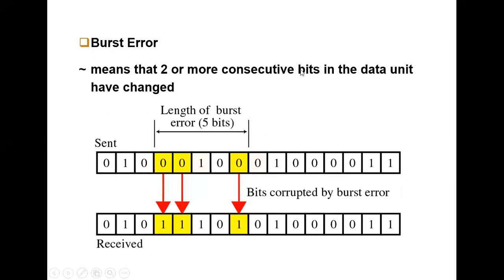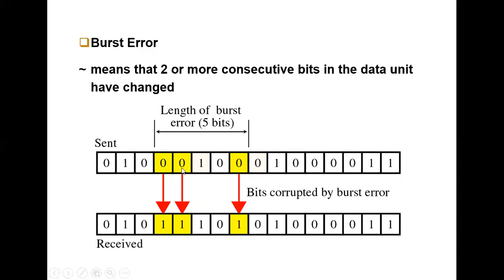Okay. Now we will see what a burst error is. In a burst error, two or more bits have been changed. So I have 16-bit information. The 16-bit information is going to be sent, and on the receiving side, 5 bits are going to be discarded.